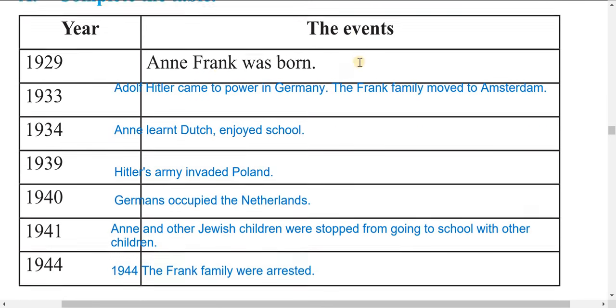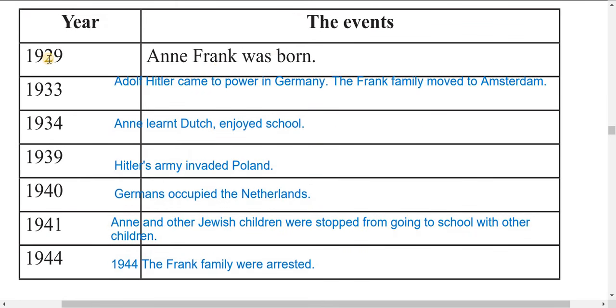Now, dear students, let's do the exercise of Anne Frank. Now here, complete the table here. So first one is done for you. 1929, Anne Frank was born. 1933, Adolf Hitler came to power in Germany. The Frank family moved to Amsterdam.